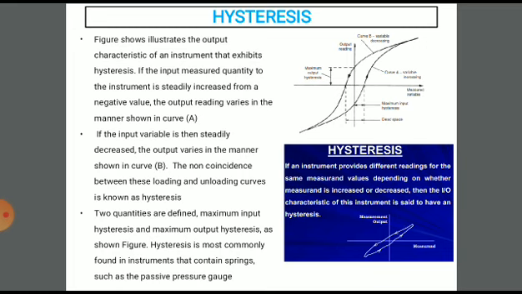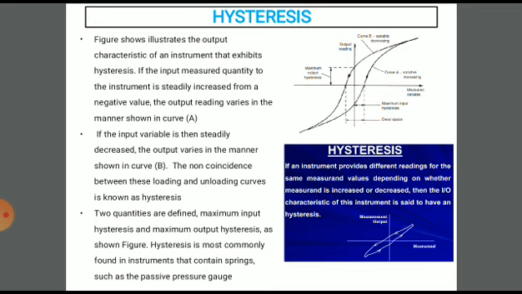The non-coincidence of output when the input is increased and then decreased is on account of internal friction or hysteretic damping. So it is due to internal friction. Okay, second case, instruments having both sides of 0. In case of instruments which are used on both sides of 0, that is, input applied on both positive and negative sides, the variation of output will be shown.